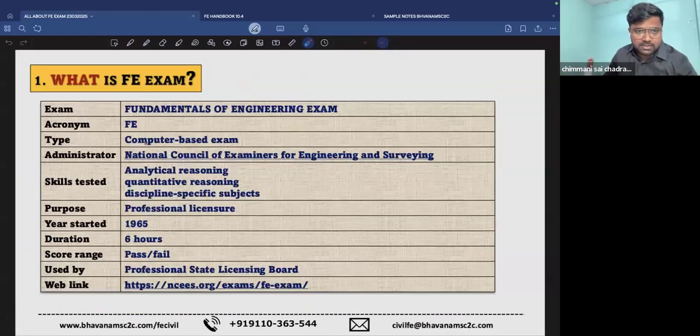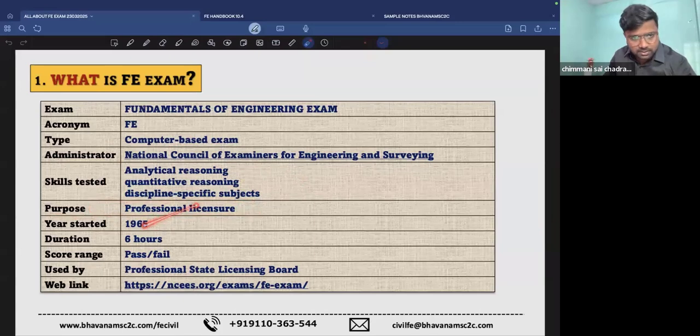So here, the FE exam is a computer-based exam. And as I said, the administrator is NCEES. It generally tests your analytical reasoning, quantitative reasoning, and discipline-specific subjects. Technically, they will check your subject knowledge, combining the questions with some analytical concepts. So the purpose is mainly to get professional licensure.